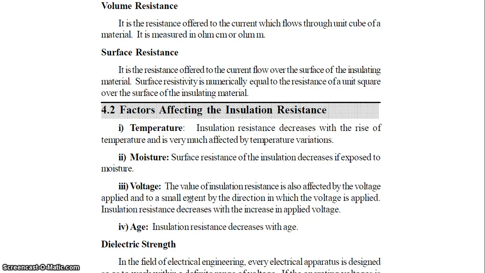Voltage. The value of the insulation resistance is also affected by applied voltage and, to a small extent, by the direction of applied voltage. That means insulation resistance decreases when the applied voltage increases. Then age. Insulation resistance decreases with age.